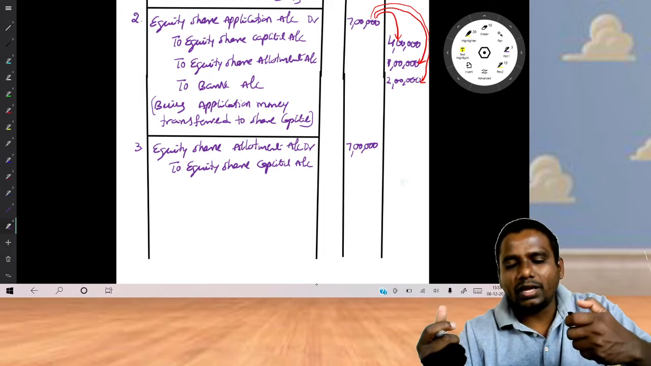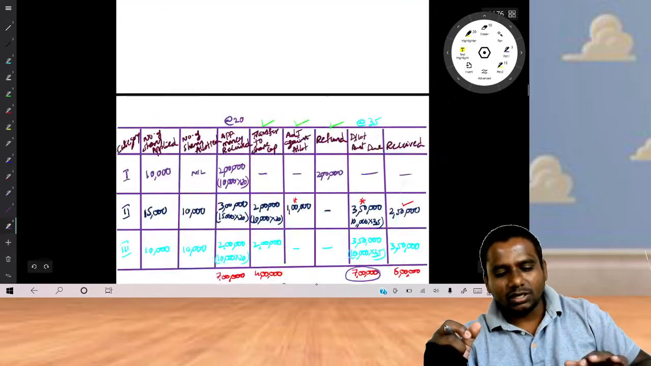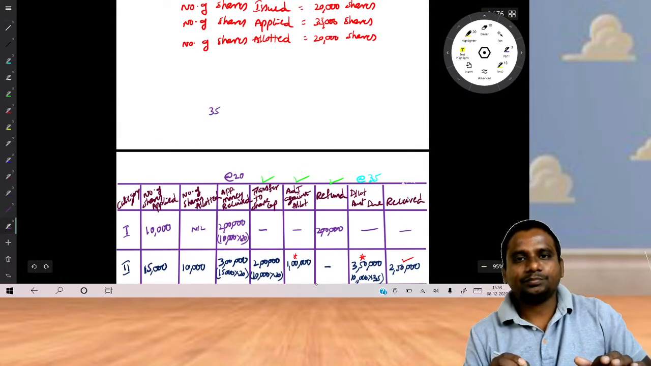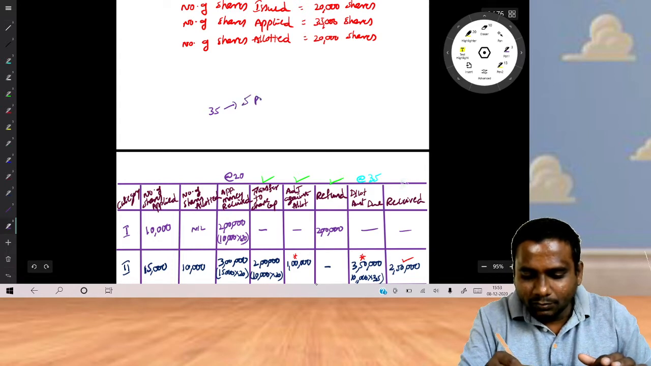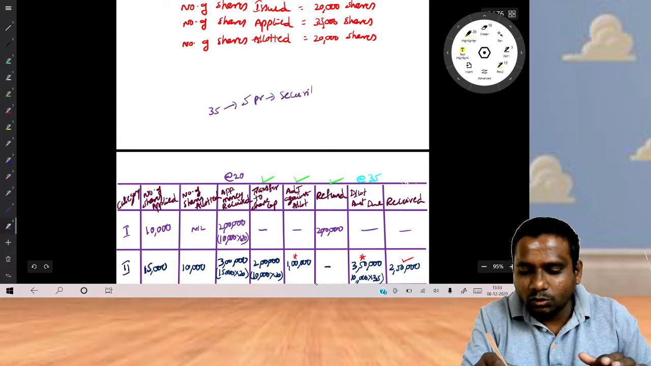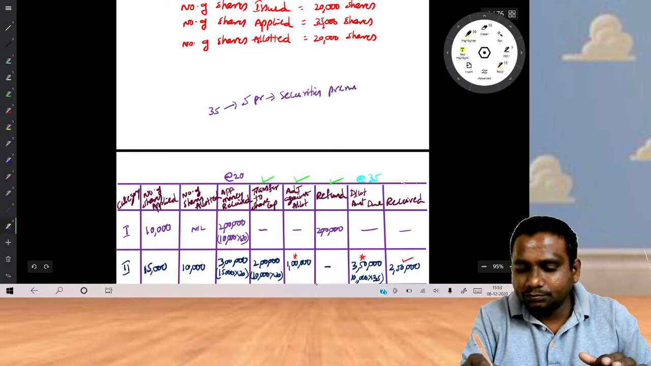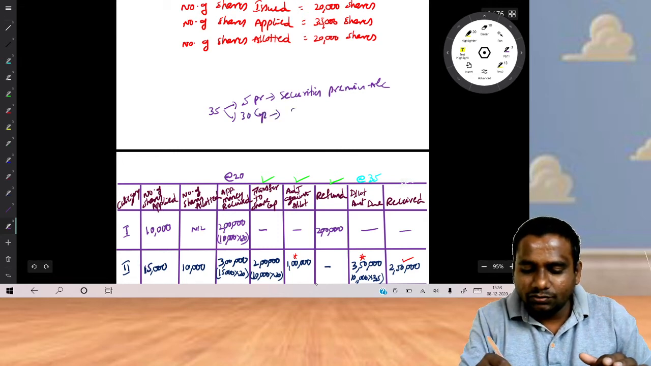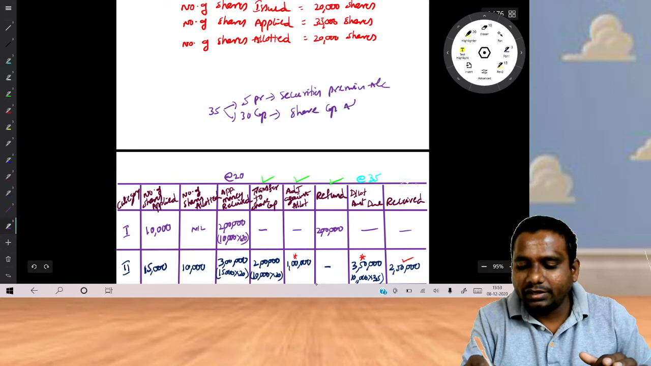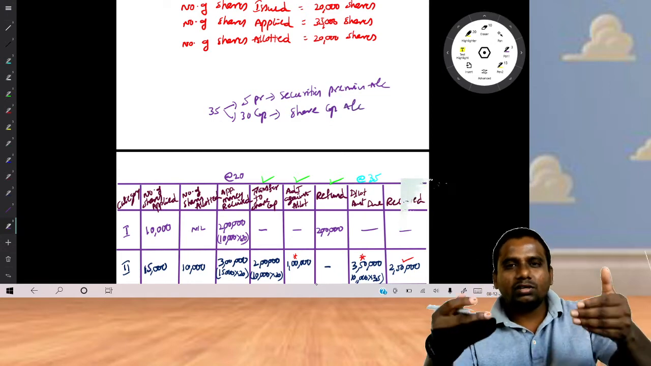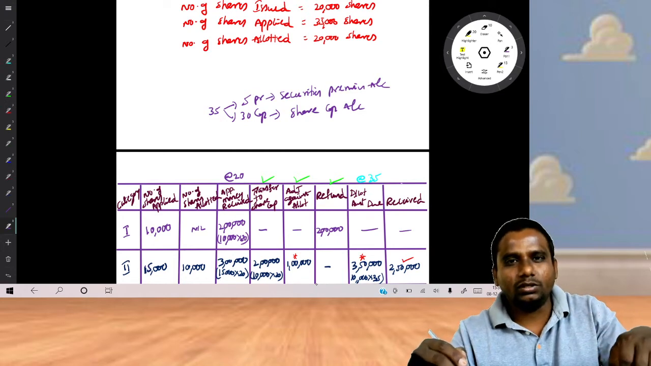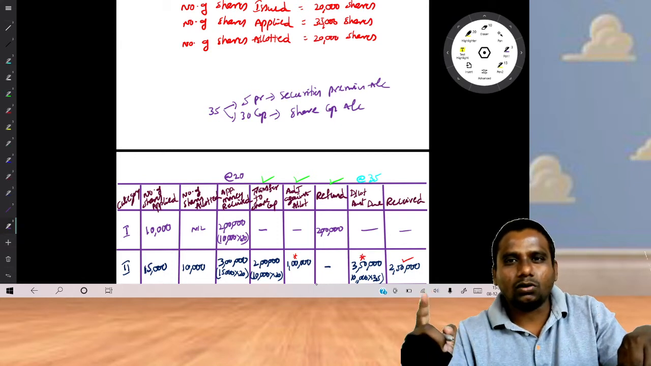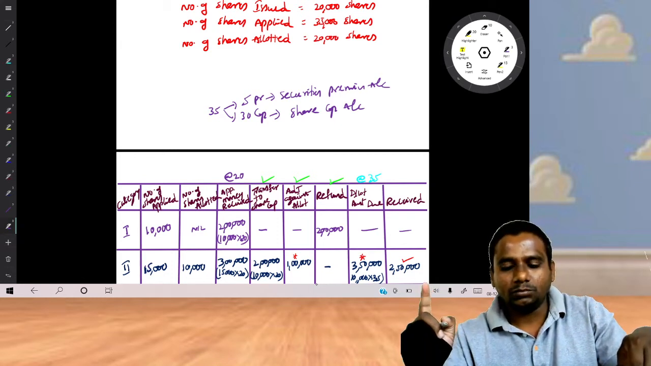So why should we do like that? Because the allotment amount of 35 rupees includes 5 rupees premium. So this premium amount you have to transfer to securities premium account. The remaining 30 rupees is our capital, so this we will transfer to share capital account. Please try to understand, whatever extra amount you are collecting from the shareholder in the form of premium, that amount you have to transfer to a separate account called securities premium account.